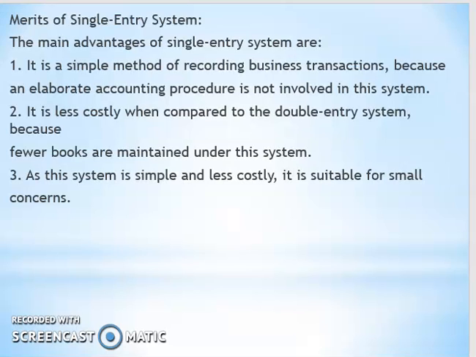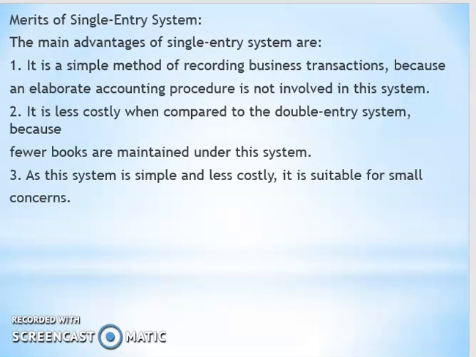Under a double entry system, all types of accounts, personal accounts, real accounts and nominal accounts, are kept. But under the single entry system, only the personal accounts of the debtors and creditors and cash accounts are kept. Under the double entry system, the capital of the proprietor is ascertained from the capital account maintained in the ledger. On the other hand, under single entry system, the capital of the proprietor is not ascertained from a capital account. As a capital account is not maintained, the excess of assets over liabilities is taken as the capital.